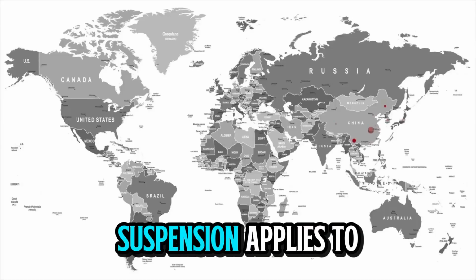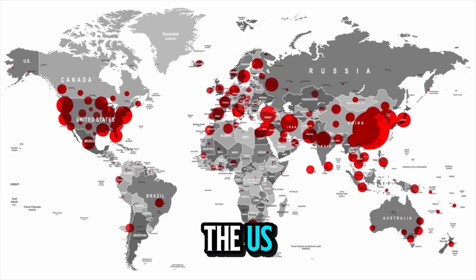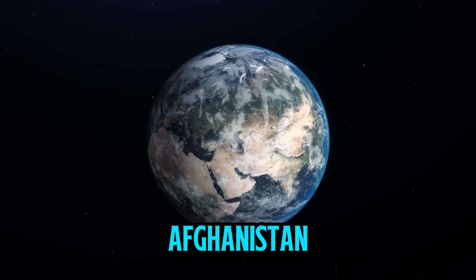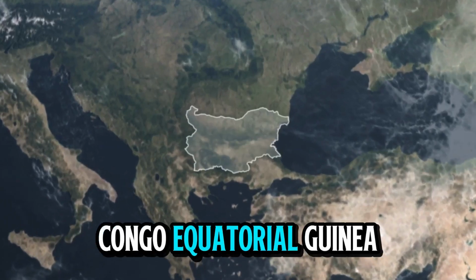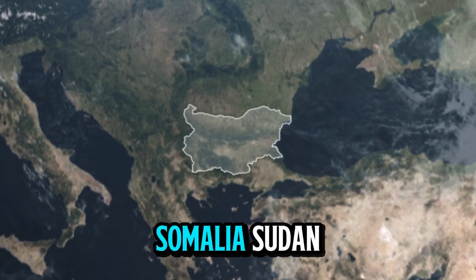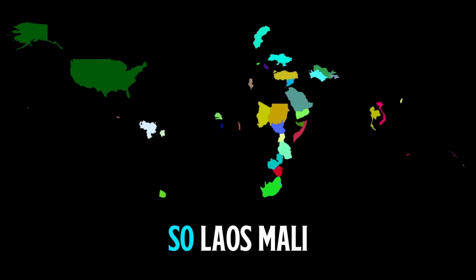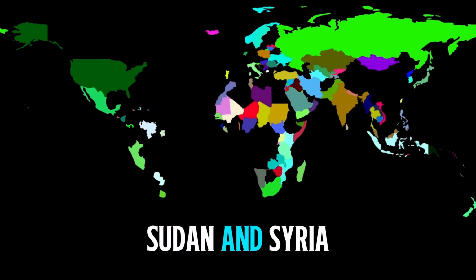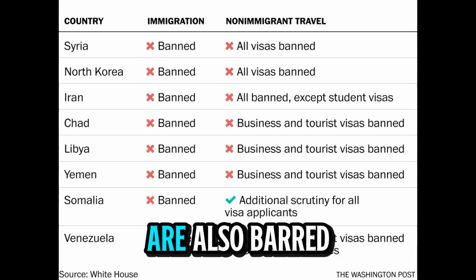The full entry suspension applies to countries whose citizens are completely barred from entering the U.S., unless they meet specific exemptions. These countries include Afghanistan, Burma, Chad, Republic of the Congo, Equatorial Guinea, Eritrea, Haiti, Iran, Libya, Somalia, Sudan, Yemen. Newly added nations: Burkina Faso, Laos, Mali, Niger, Sierra Leone, South Sudan, and Syria. Individuals holding Palestinian Authority travel documents are also barred.